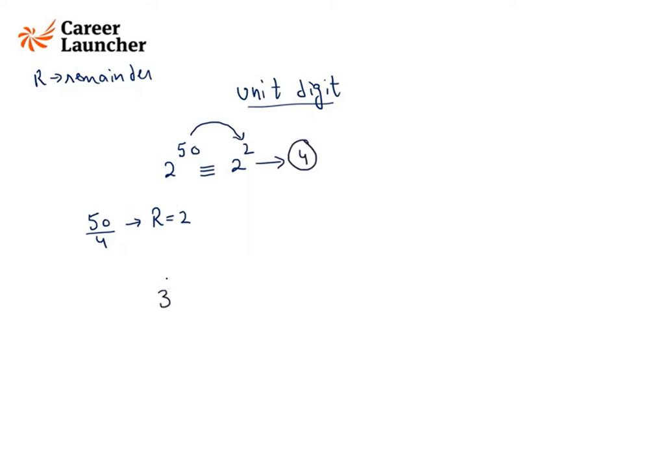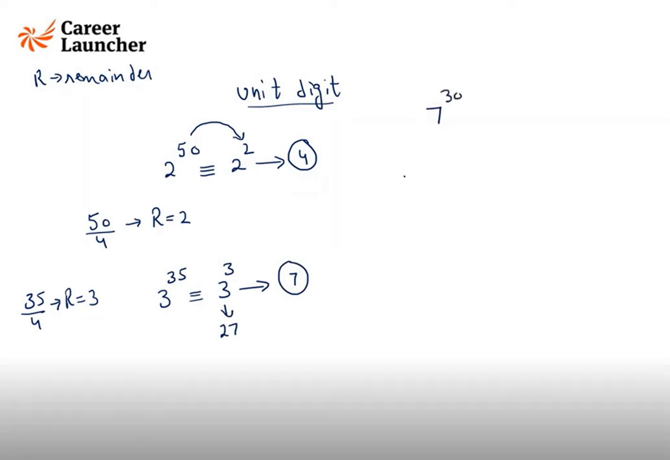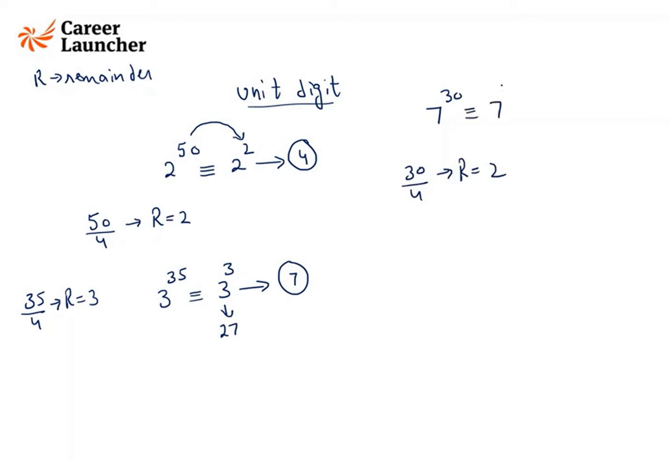Similarly, if I need to find the unit digit of this, I will divide 35 by 4. Remainder is 3. So instead of 35, I'll write 3. And the unit digit is 7, because 3 cube is 27. So unit digit is 7. Similarly, if I have to find the unit digit of this, I will divide the power by 4. Remainder is 2. So instead of 30, I will put power as 2. So this whole thing is 49. So unit digit is 9.